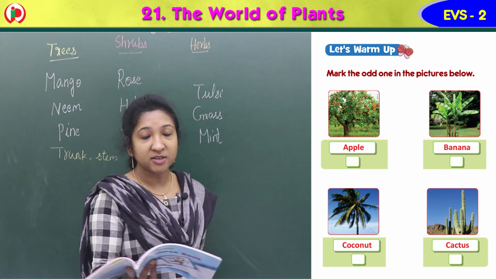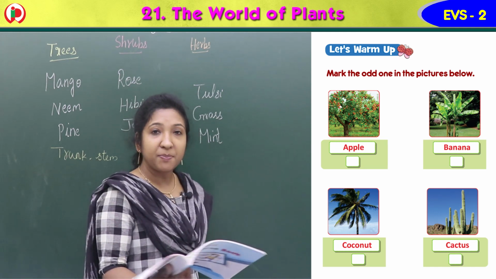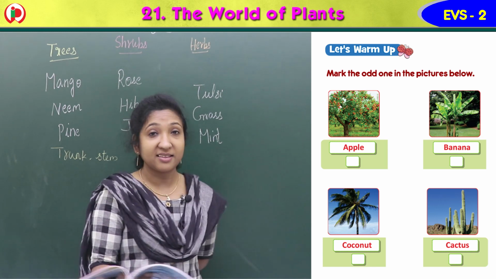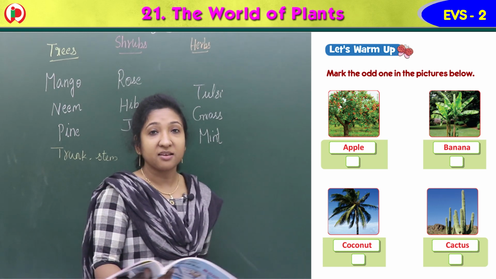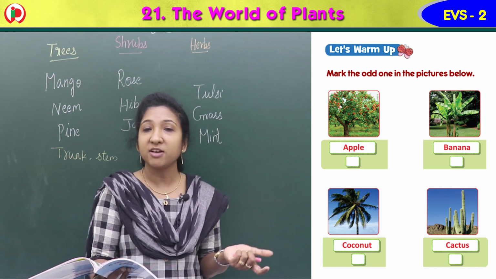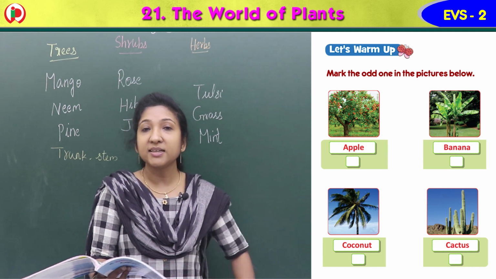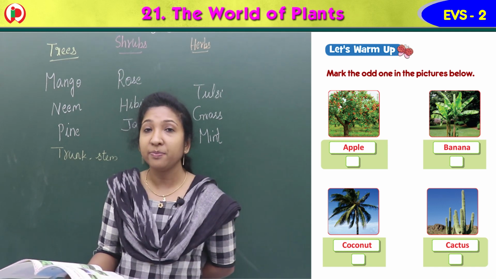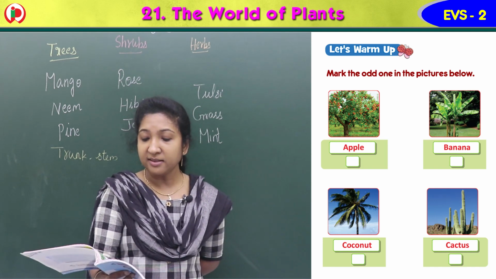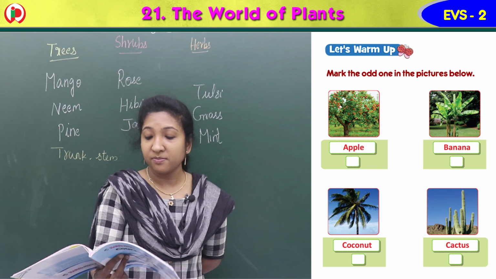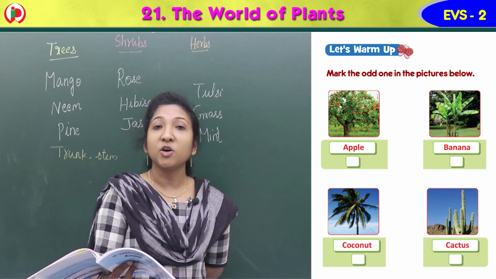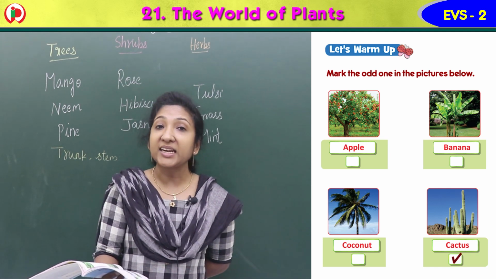Apple tree is a tree where we get apple. Banana plant is there. Then coconut is a tree, we get coconut. But cactus, we cannot see this cactus plant anywhere here. It grows in desert actually. It's a desert plant we say. It does not need water to grow. So the image which does not belong to this group, or the odd one, is cactus.